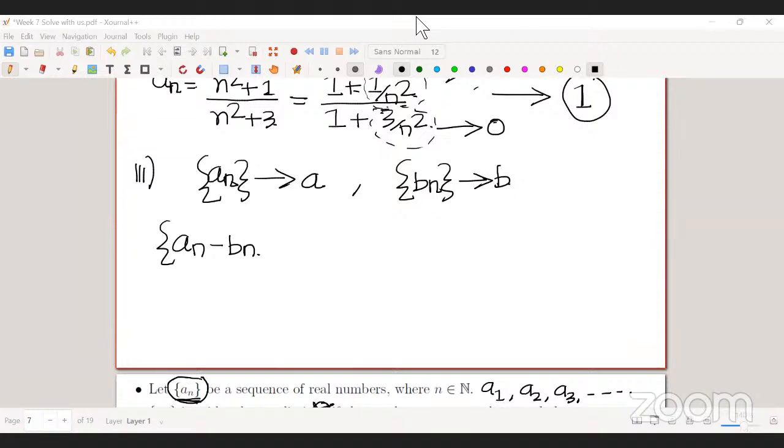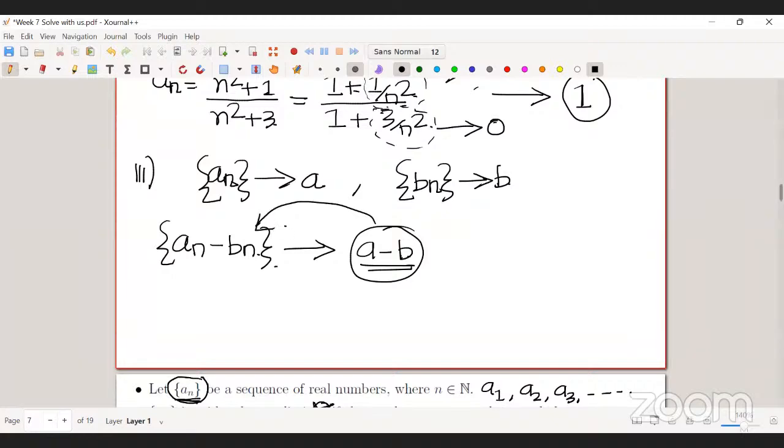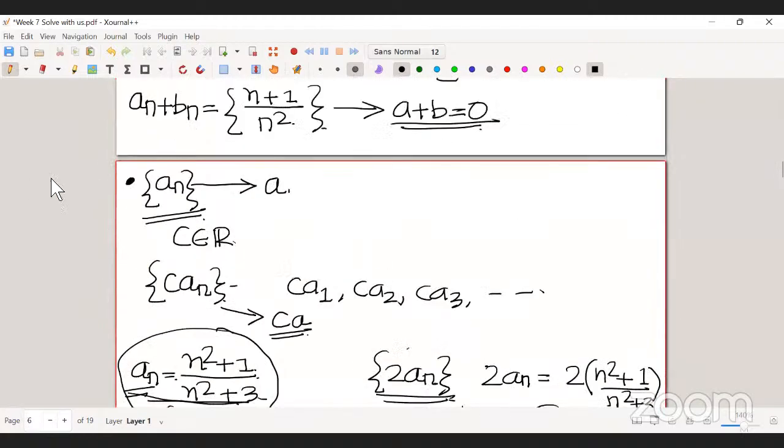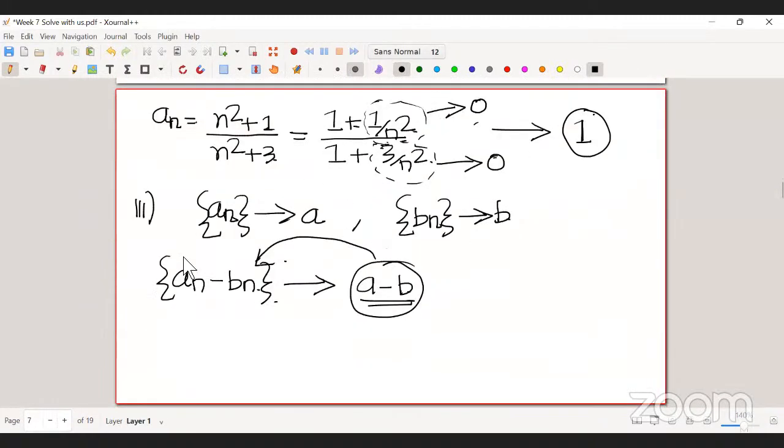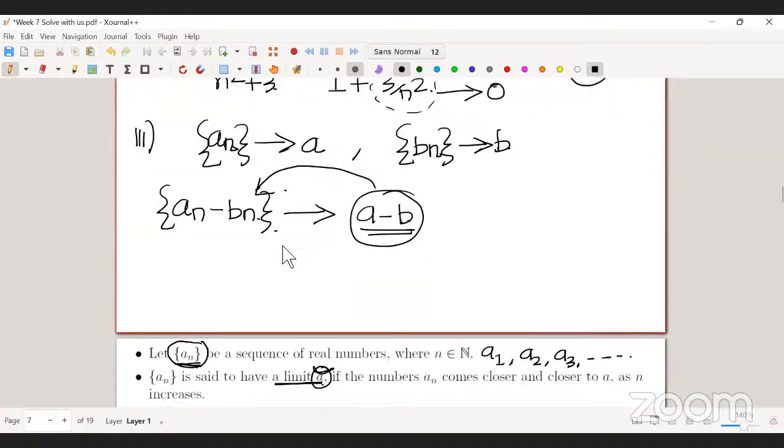Yeah, thanks. So this new sequence, an minus bn, will converge to a minus b. So a minus b is basically the limit of this new sequence. Just like we have discussed the sum of two sequences, the same thing goes with the difference of two sequences.